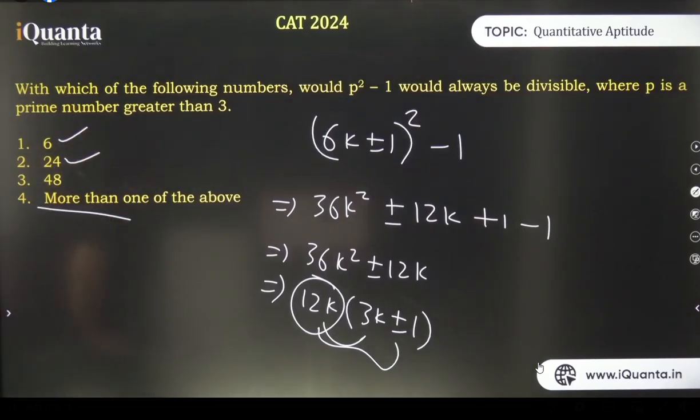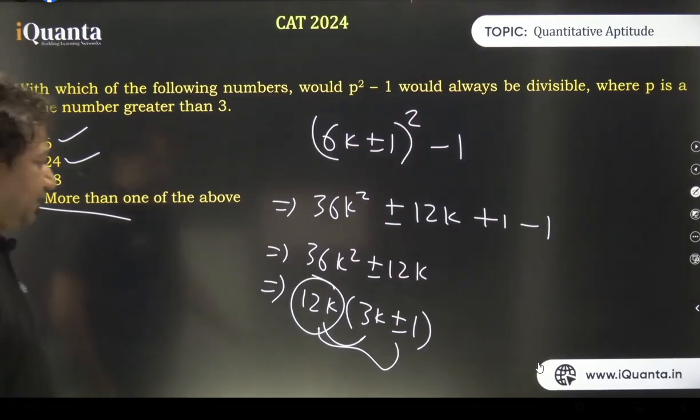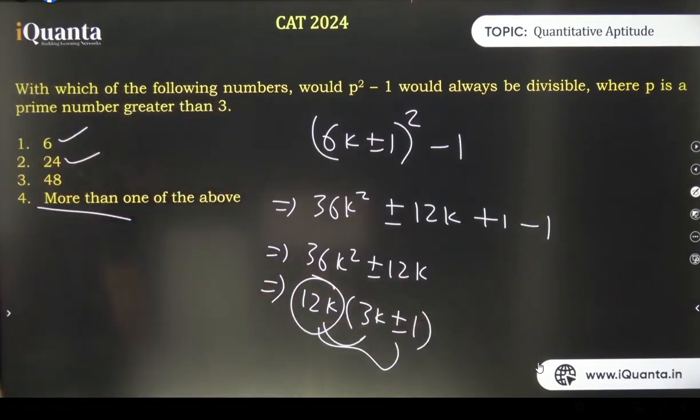Harsh, even if k is odd doesn't really matter. That is the best thing. No, even if you take k as odd, this will be even number.